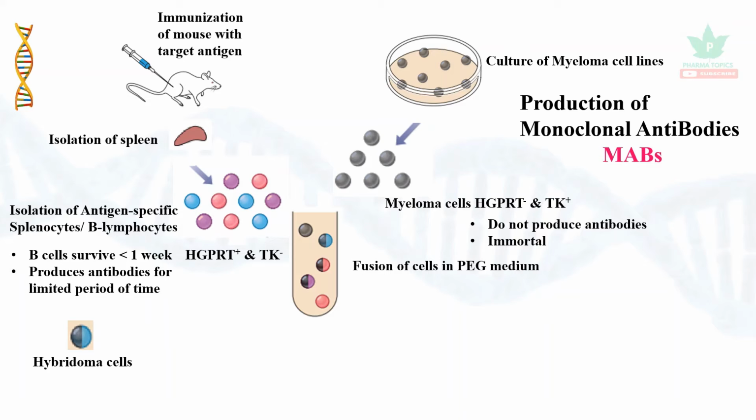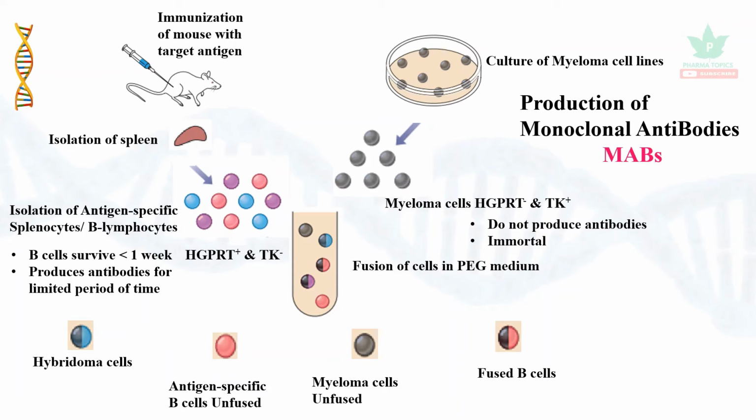Take into consideration these two cells will be fused in polyethylene glycol medium. So it gives rise to different cells. The cells may fuse. So it can give rise to hybridoma cells or antigen specific B cells which are unfused, and it may give rise to myeloma cells which are unfused, or two B cells can also fuse, which may produce fused B cells, or two myeloma cells can fuse to form fused myeloma cells. So you have 5 possibilities.